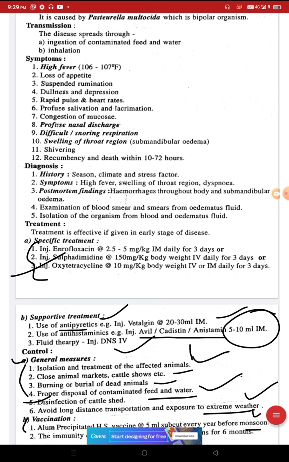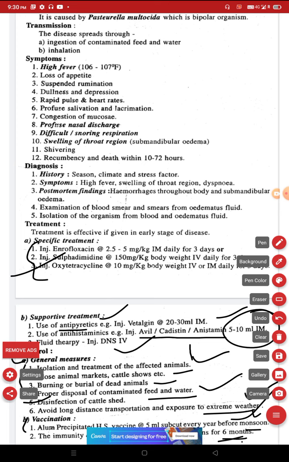This immunity develops in 2 to 3 weeks and lasts for 6 months. This is all about hemorrhagic septicemia.